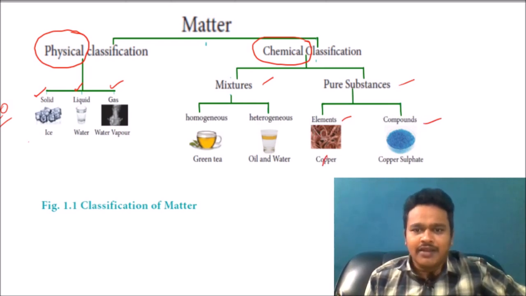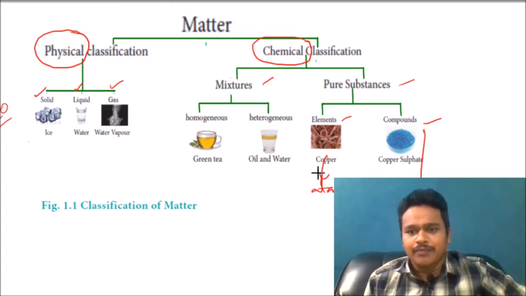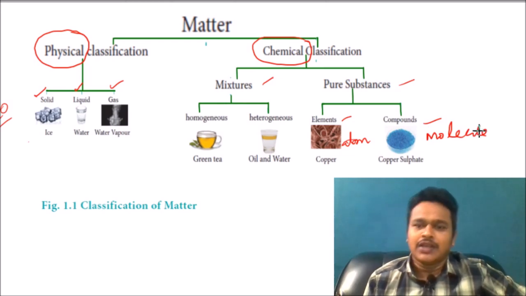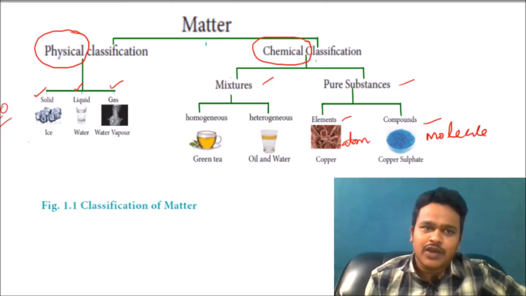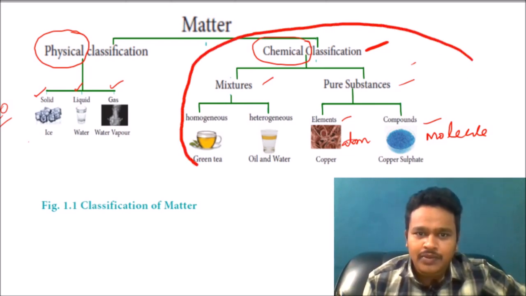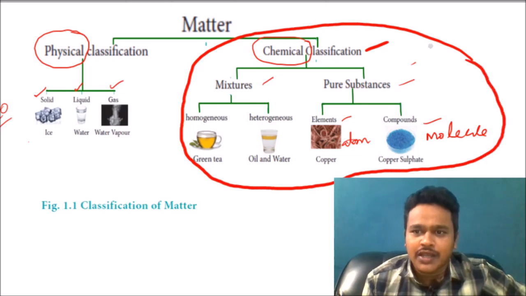For element I will write atom, the smallest one. For compound I will write molecule, the smallest one. So in this chapter we are going to study everything completely. All this part we are going to study in this chapter only. Each and everything we are going to study in this chapter.